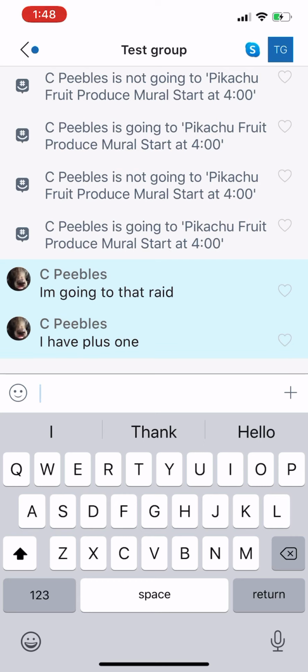Why do we want to know? We want to make sure everybody gets to do the raid, guys. So if you do have a +1, let us know. That way we can take a head count and make sure we don't need to split the lobby or something like that.